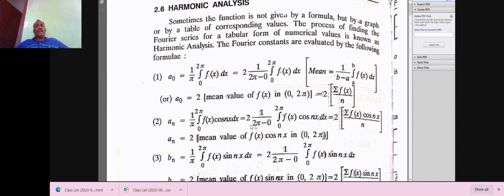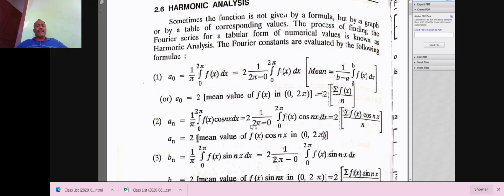Here also we are going to see the same constants a naught, a n, b n. Here a naught is equal to 2 times the mean, 1 by b minus a into the integral over a to b of f of x dx.